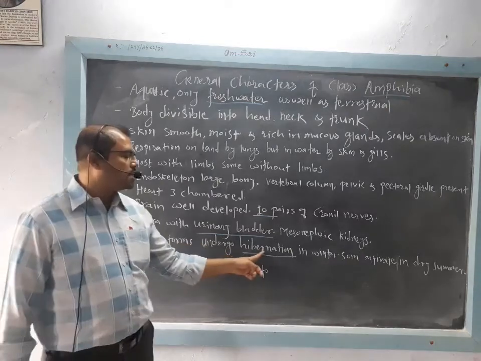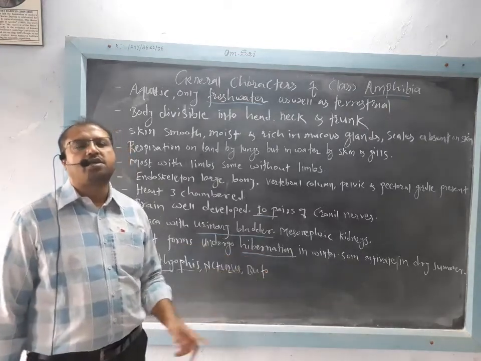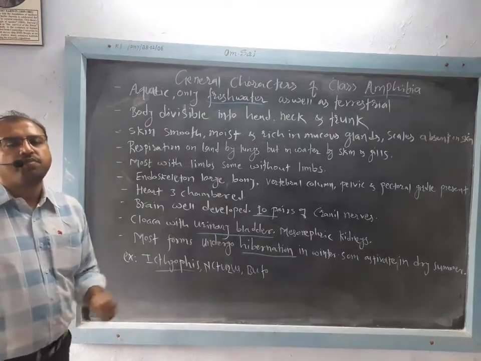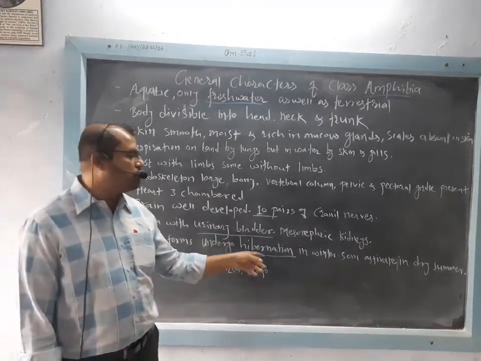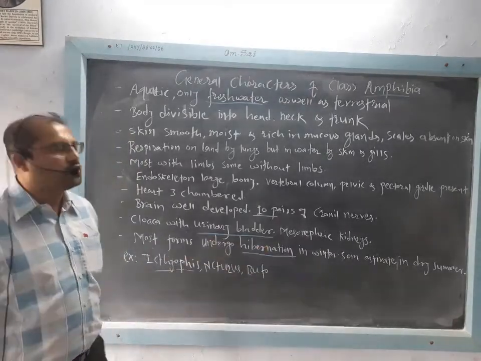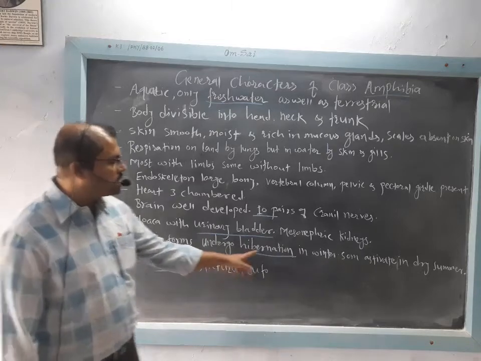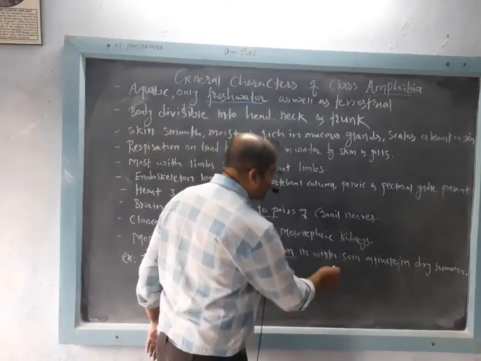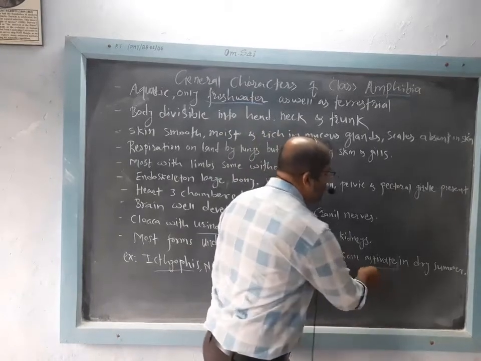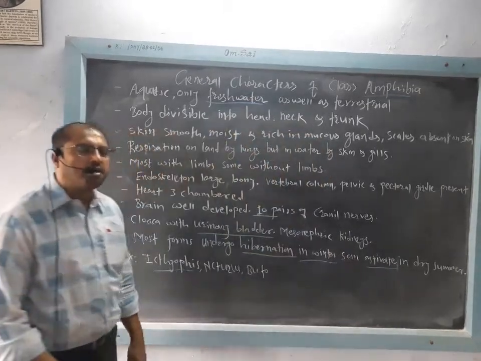This condition is called hibernation because the individual is cold blooded. These cold-blooded or poikilothermic individuals show this phenomenon, hibernation, as well as estivation in dry summer. Hibernation is winter sleep, and some show estivation, which is commonly called summer sleep.